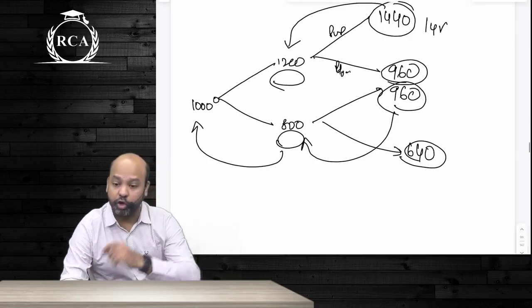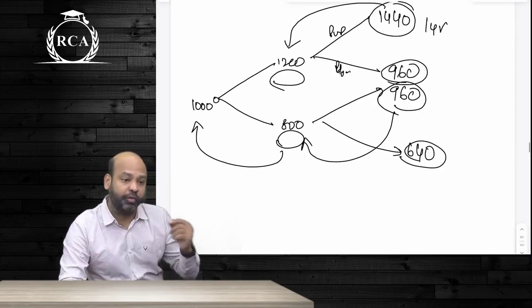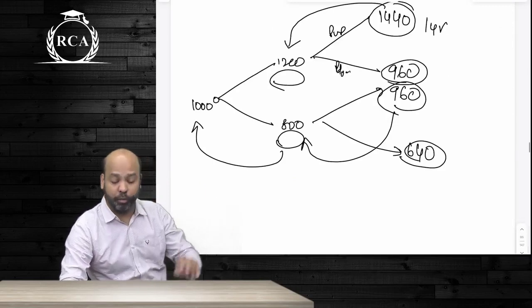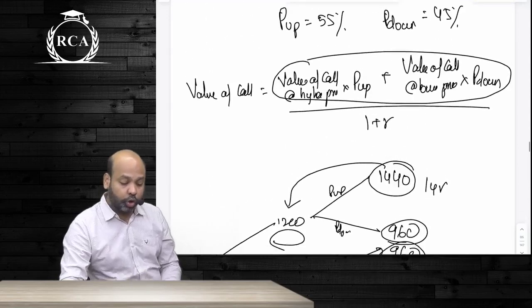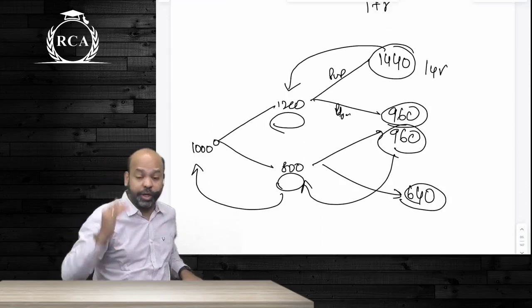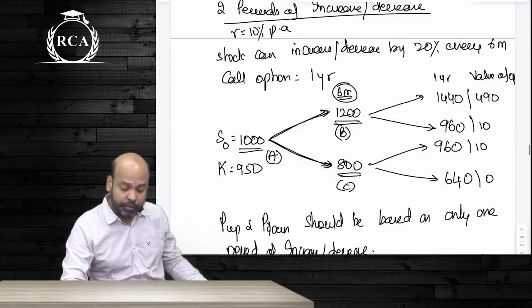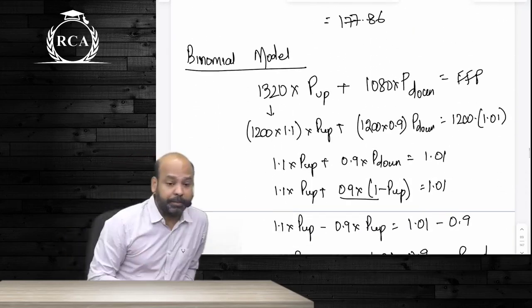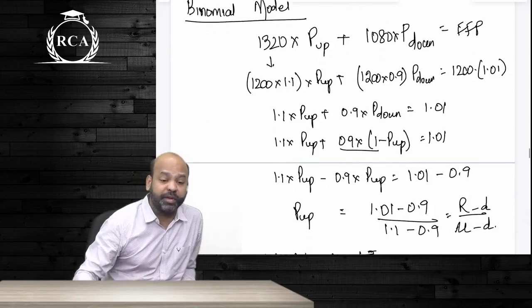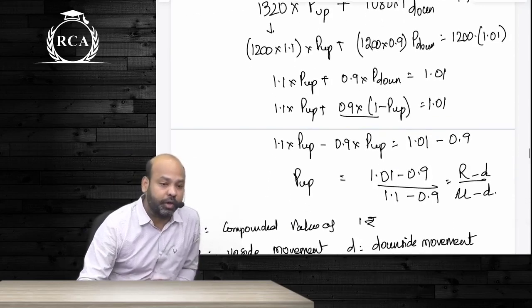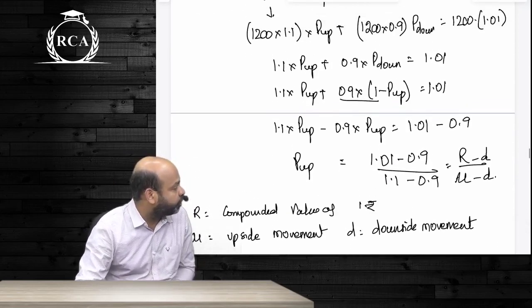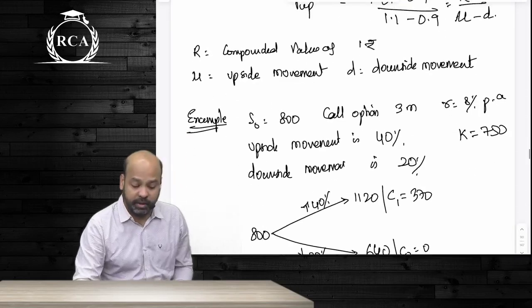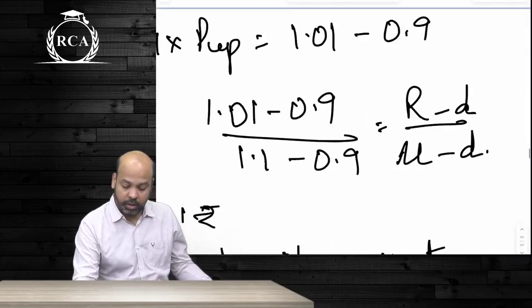The binomial model is a copy of the risk neutralization model. Why do we say it's a copy, beta? Because even the binomial model considers only two prices. Because there are only two prices considered, even under the binomial model we will compute the same P up and P down. But instead of directly equating the average of upper price and lower price to the fair forward price, I said use which formula? R minus D divided by, this is the formula.